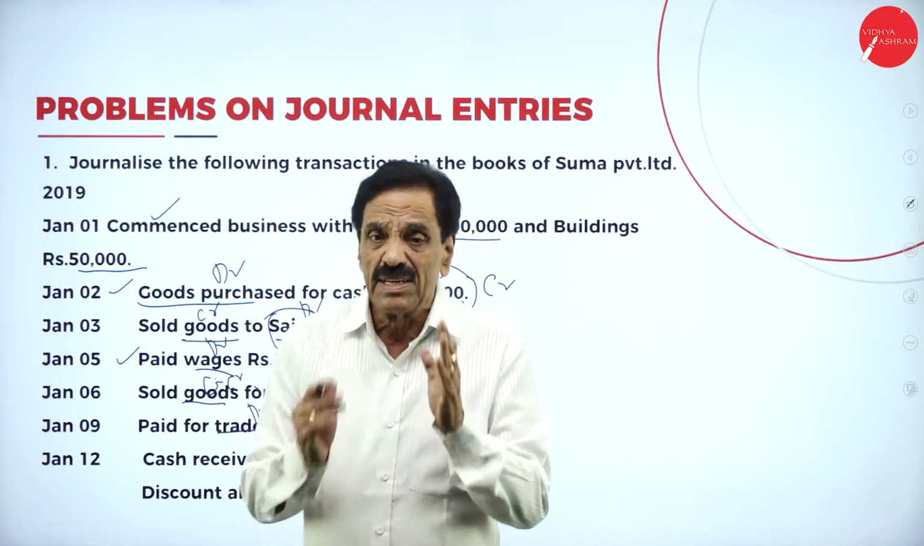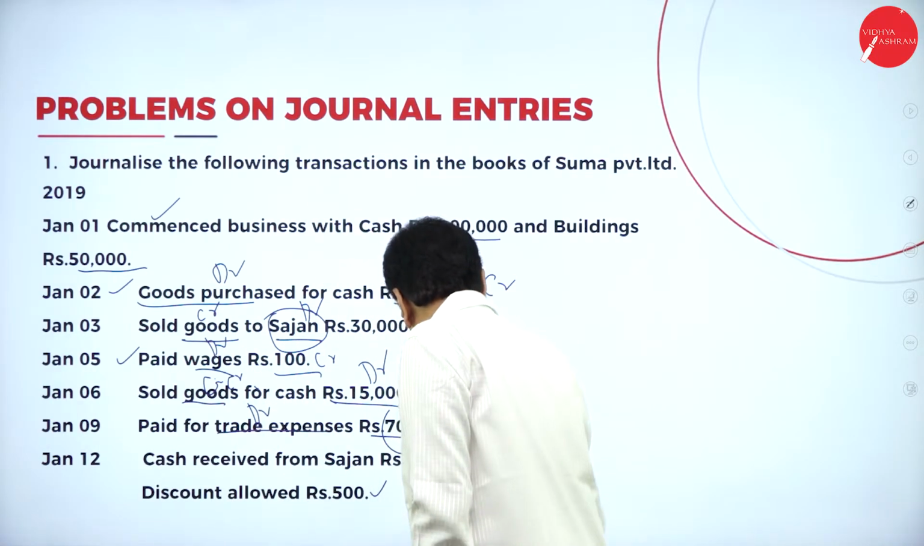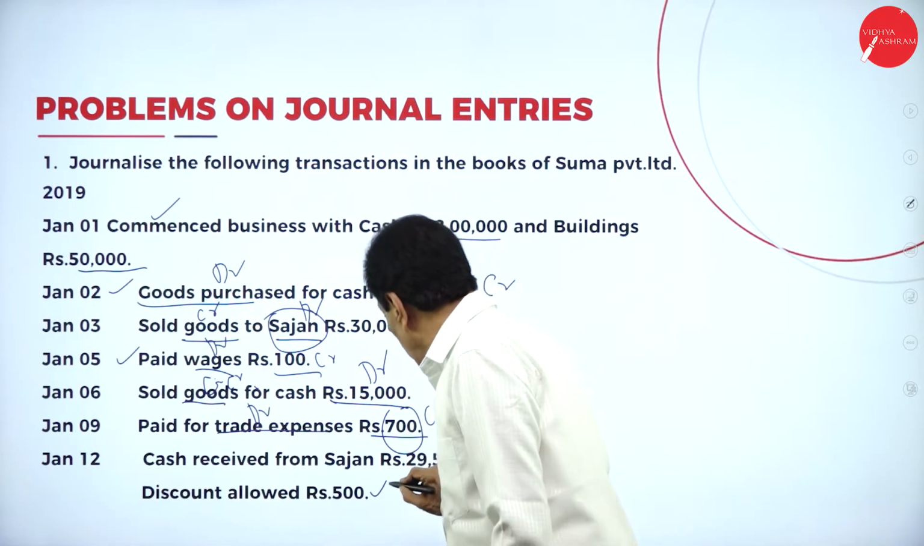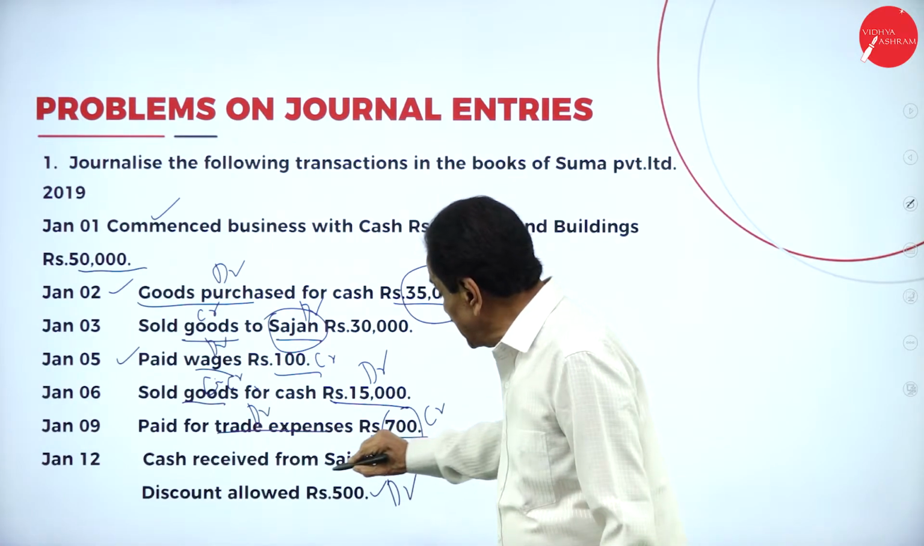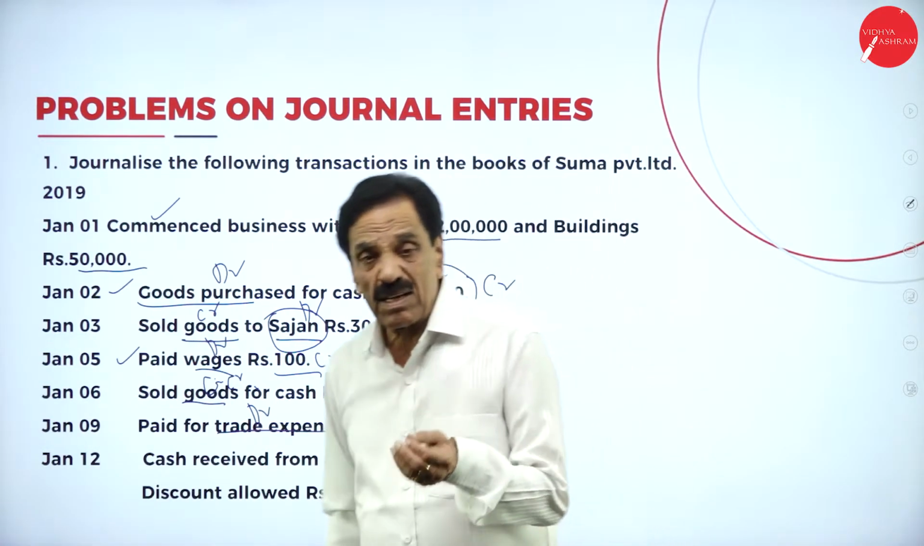29,500 is coming in. Cash should be debited. Then how much discount? 500. This should be debited. From whom are you receiving? Sajjan. Sajjan is a personal account. What does the personal account say?